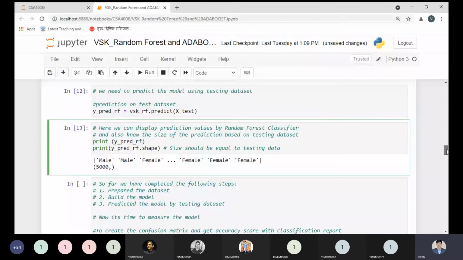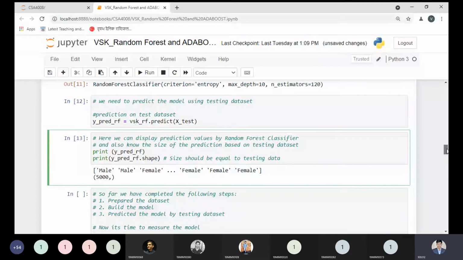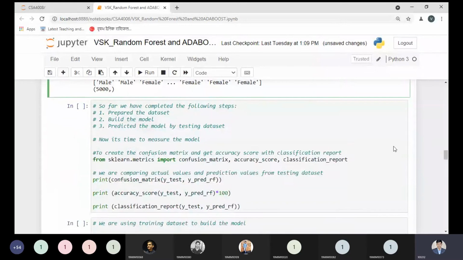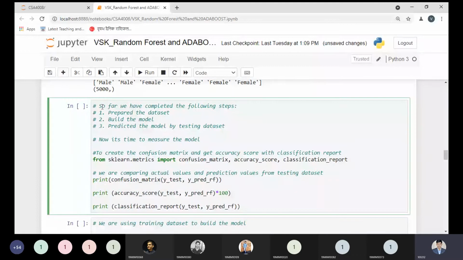Right now, tell me any doubt here? How to build the model? So what we have done, we have built our model. So far we have completed the following steps: preparing the data set, building the model, and predicting with the model using the testing data set. These three steps we have done for the random forest classifier so far. Now tell me any doubt here before moving to the next part. Just tell me right now any doubt you are having. Yes, tell me students, please you can ask me right now, before moving to the next part.